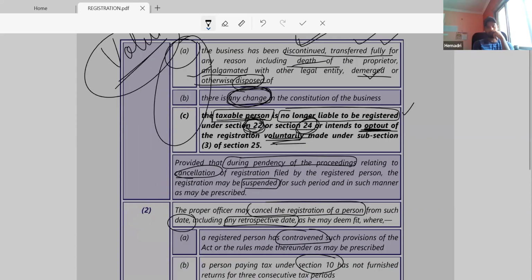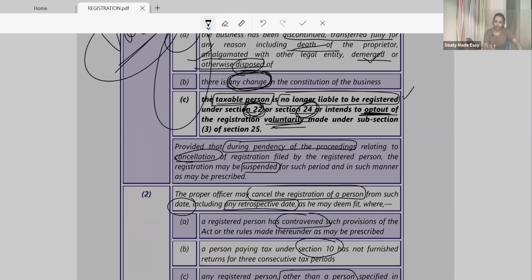Voluntary cancellation of registration. Now suppose during the pendency of proceedings, you want to cancel your registration and you have applied. During the pendency of the proceeding, the proper officer can even suspend your registration for the prescribed time, because the proceeding may take 30 days or 15 days, and till that time your registration is suspended.